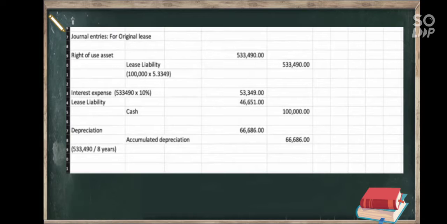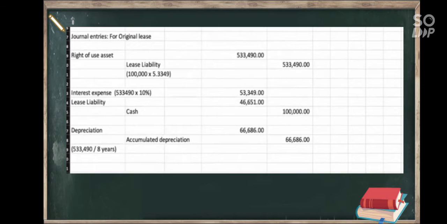So, debit 53,349. Lease liability 46,651 debit, and then cash 100,000. So, depreciation niya 66,686 debit, and then accumulated depreciation is 66,686. Giunsa siya pagkuha? 533,490 divided by 8 years. Am I right?